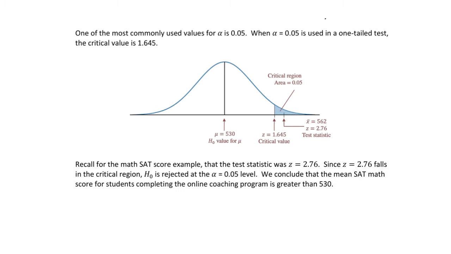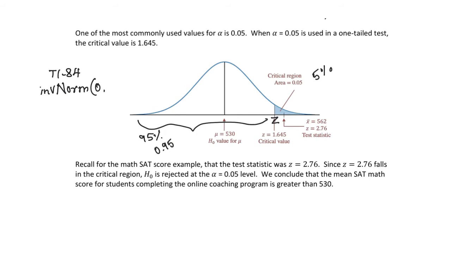This is a one-tailed test. So 0.05 in percent is 5%. The entire area to the left of z will be 95%, and 95% in decimal is 0.95. In order to find the critical value corresponding to that, we can enter into the TI-84 calculator invNorm(0.95, 0, 1).